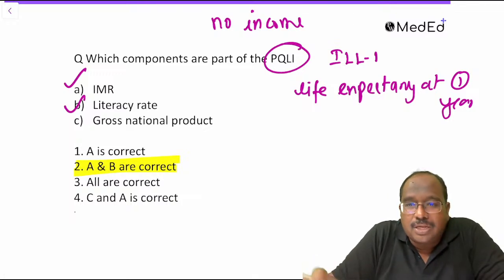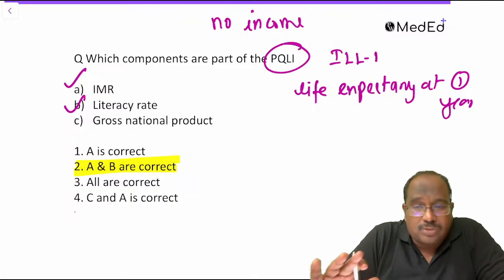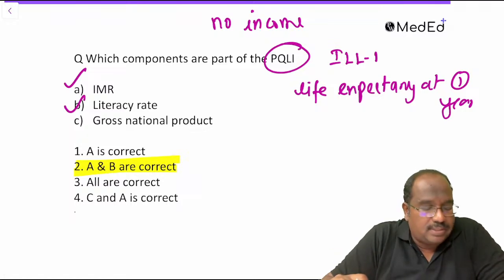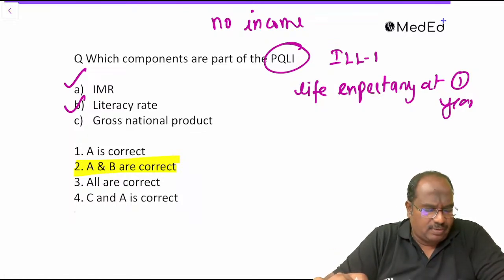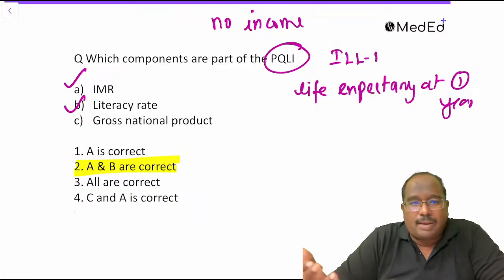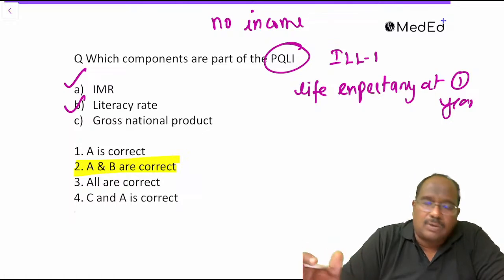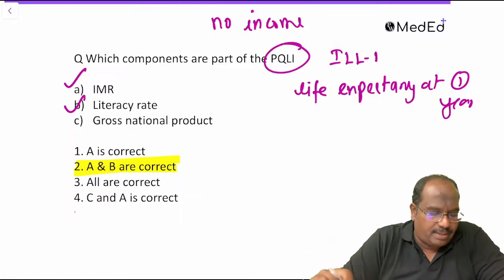These questions are based on students' recall, so if you have anything to add, you can add to this. IMR as well as literacy rate. Option 1 was correct, 2 of them; the options had only 1 correct, 2 of them, and 3 are none, maybe. If this is there, then it is the answer, guys. ILL1 may be there.